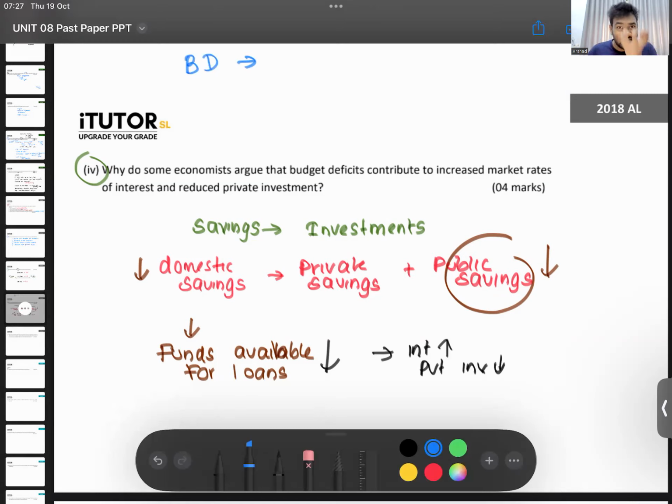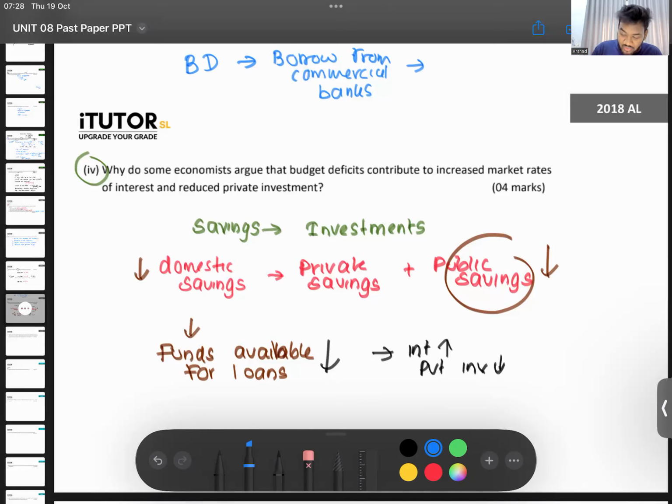Now, commercial banks already have less money because savings have come down. Given that they have a budget deficit, they borrow from the commercial banks. So when they borrow from the commercial banks, again what happens? The amount of money in the commercial banks that they can give out as loans falls, no?